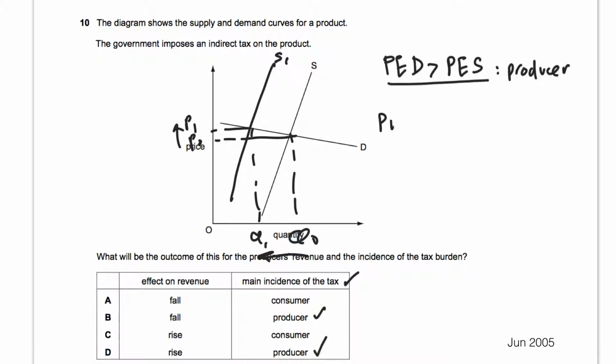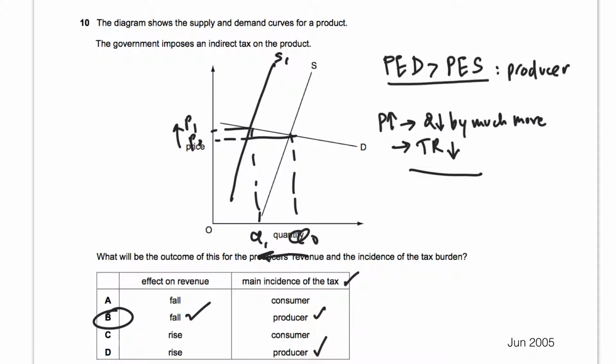right? So when the price of the good goes up and the good is elastic in nature, the quantity will fall by much more and total revenue will fall. So that's why when the price of the good goes up after tax, the total revenue will fall, and that's why the right answer would be B, where the revenue will fall and the main incidence of the tax will fall on the producer, primarily because demand is more elastic than supply.